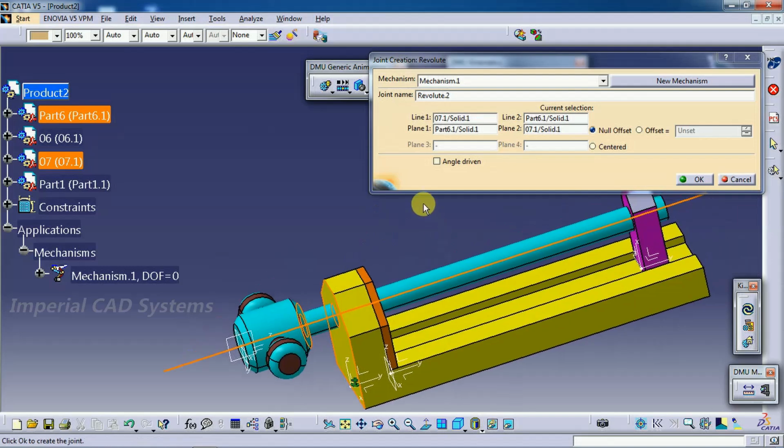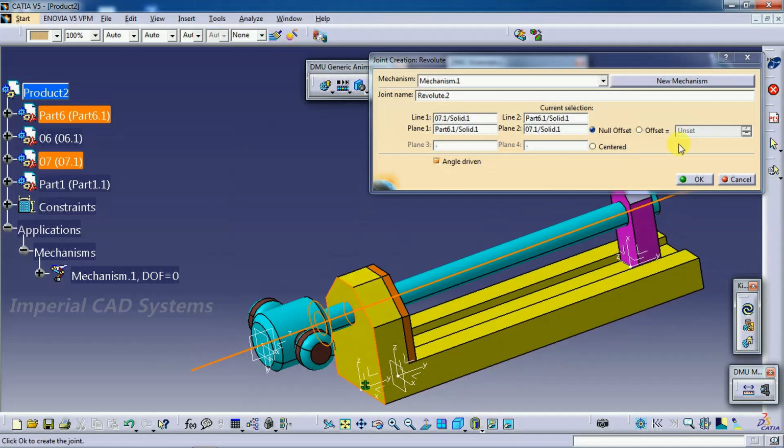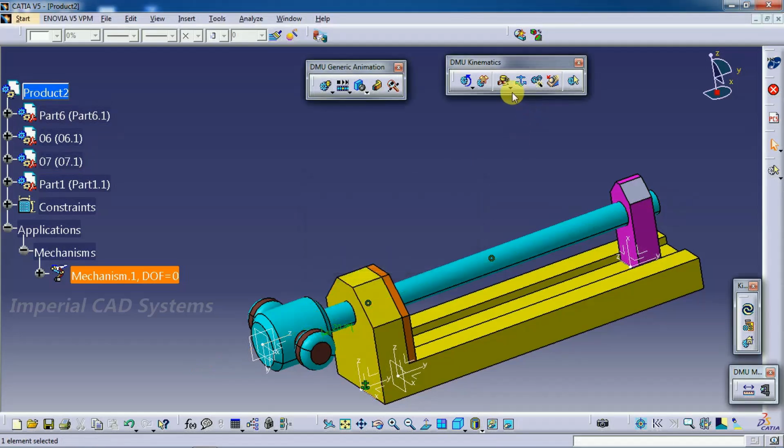Now angle driven should be checked on. I want to maintain the same offset distance. I don't want this surface to contact this vice surface, so go to offset, let it be 20 mm. Now Revolute mechanism is simulated. We can simulate a Revolute joint.